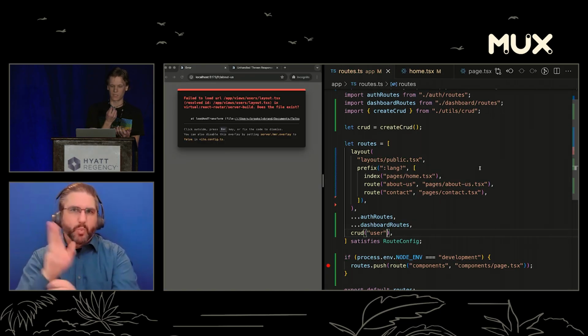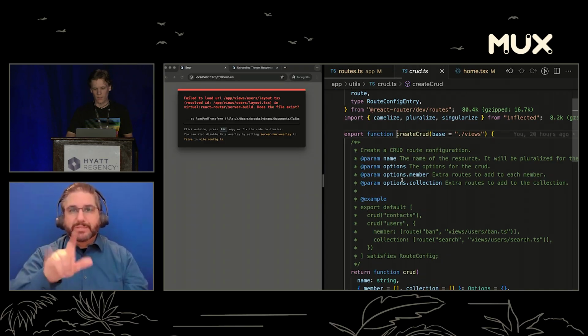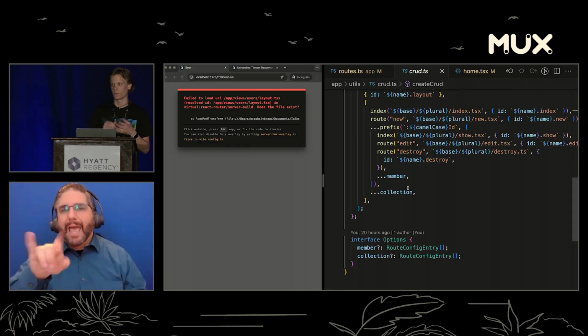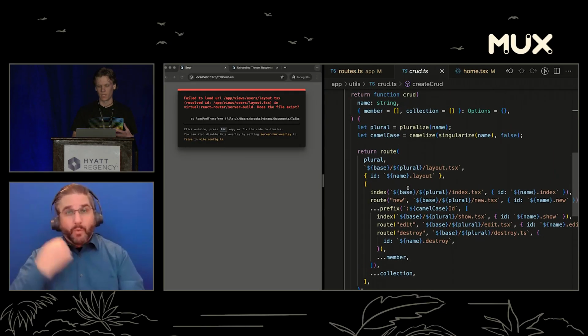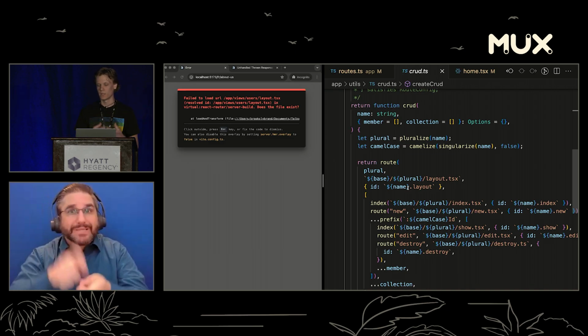But basically, now this is saying, hey, you need a user layout. And if we actually go into the code, this little function is saying, hey, you need an edit, you need a destroy, you need a new. So if you're making a CRUD app, it might be nice to build a little helper like this that makes sure you set up all the exact routes that you want. So this is really nice.